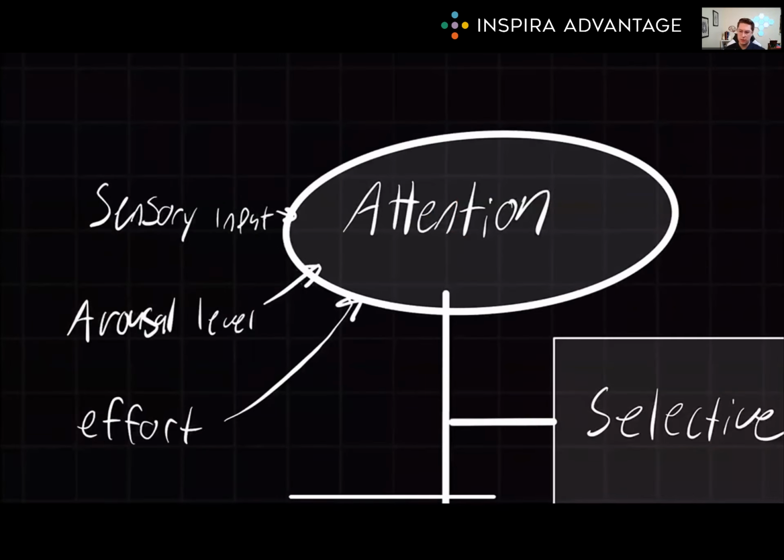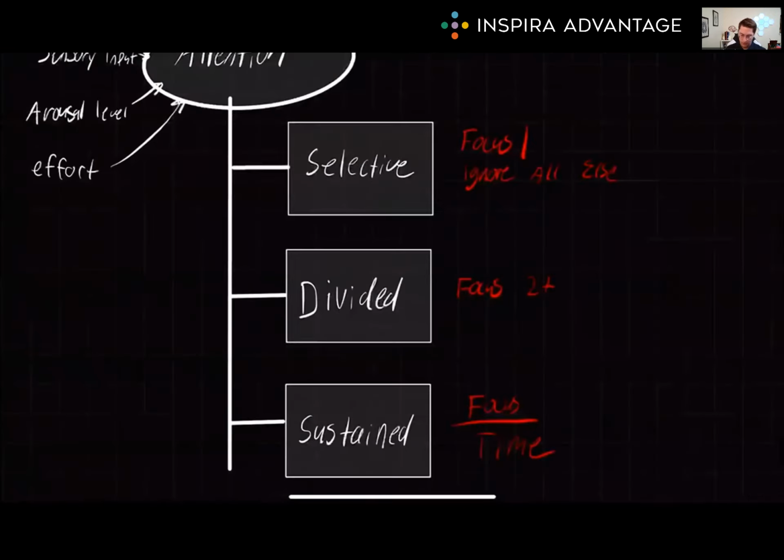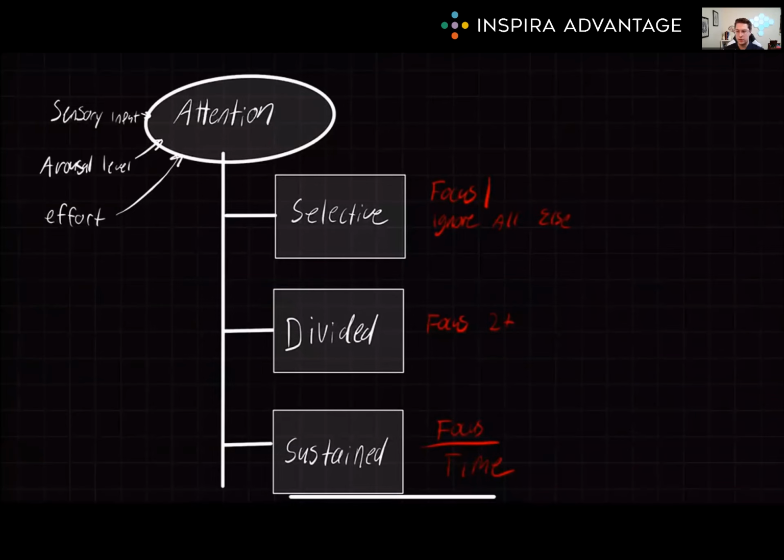So attention is the process of selectively focusing on specific aspects of our environment while ignoring others. It is a complex cognitive process that involves a variety of factors, including taking that sensory input and the arousal level, as well as the effort of the person trying to focus their attention. Attention can then be subdivided into three main types: selective attention, divided attention, and sustained attention. Selective attention is the ability to focus on one thing while ignoring others.